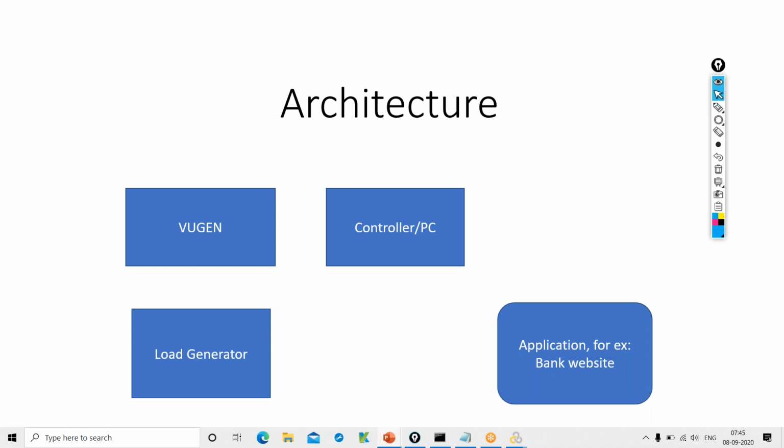If you want to run this combination of scripts, with 200 users and 300 users testing different functionalities, you need some component. That component is called the Controller or Performance Center. Using it, we will execute the scripts. Now we have three components: the load generator, which simulates virtual users; VuGen, the Virtual User Generator, which helps us record or generate the script; and the Controller, which helps us execute the scripts. After execution, the most important thing is identifying the performance bottlenecks.